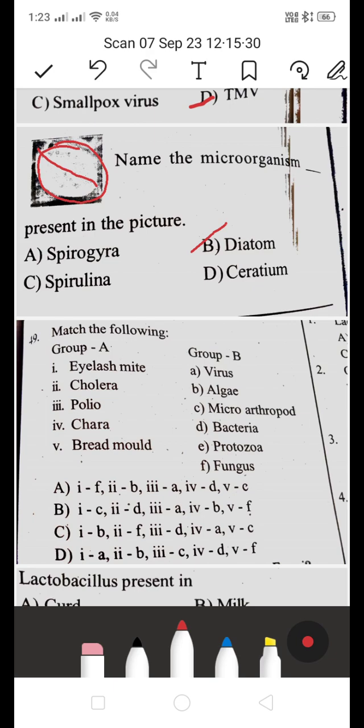Next, match the following group A with group B. Eyelash mite, cholera, polio, chara, and bread mold. In group B: A virus, B algae, C microarthropod, D bacteria, E protozoa, F fungus. Which is the right answer?